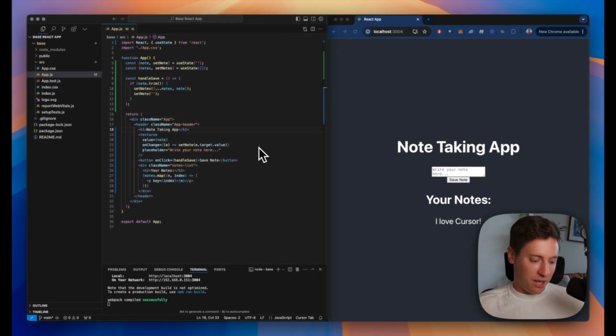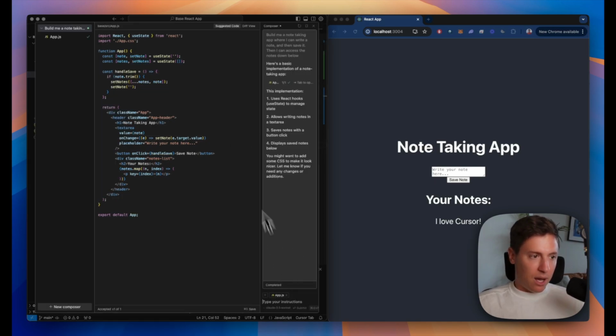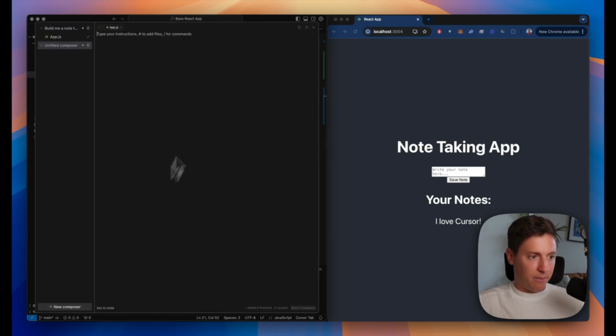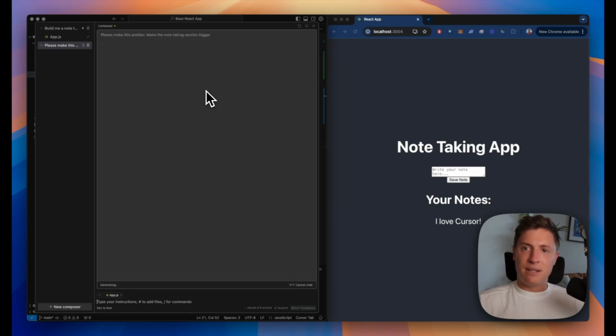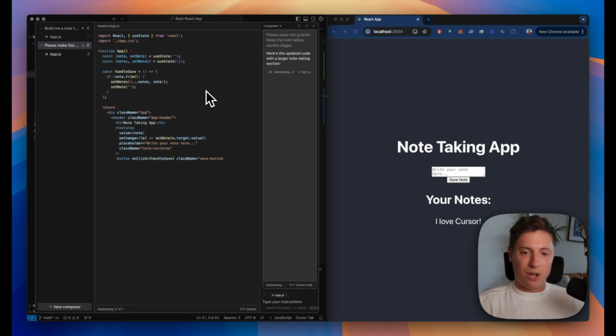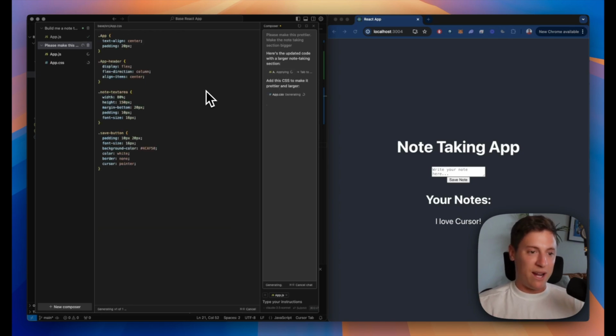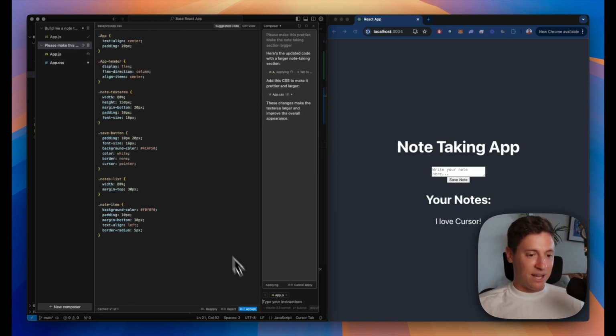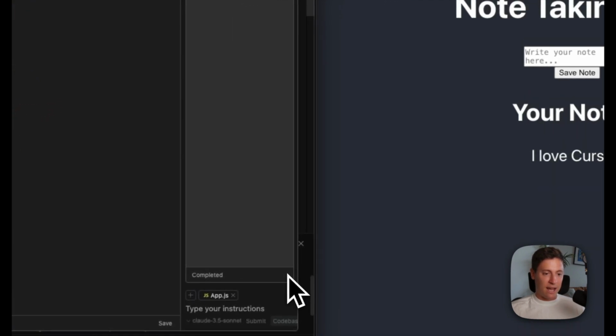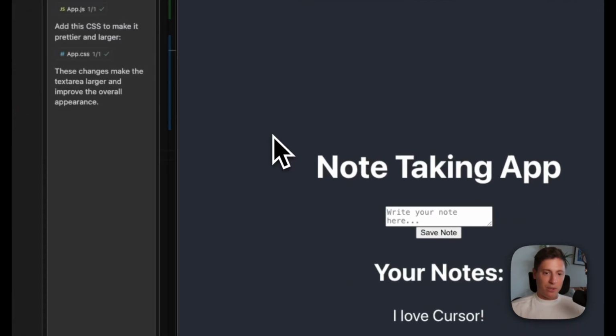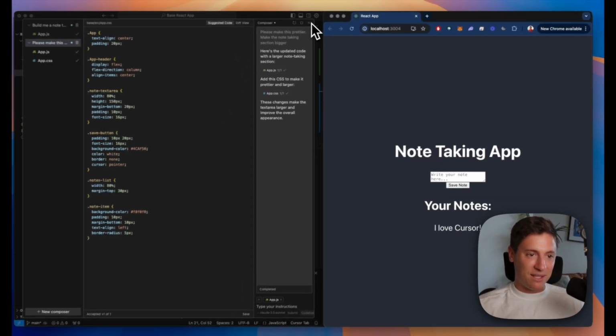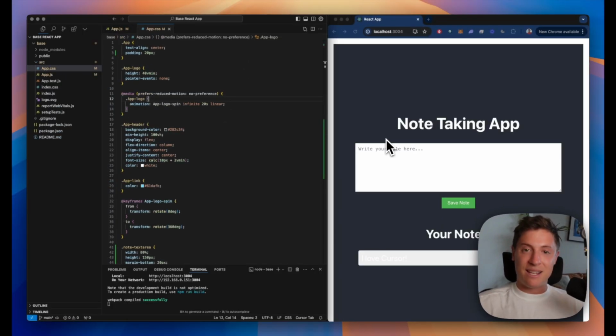And now I can do other things, right? Now I can go in and say, please make this prettier. Make the note-taking section bigger. And I'm basically going in and having developers write code for me. It's a free developer that's just writing code for me. It's building all the files I need. I don't need to know any code. I hit accept. And it's good to go, and it builds out my app and edits it. It's pretty amazing. I just hit save, and now the note-taking section's bigger, and the whole thing's better. I didn't write a single line of code.